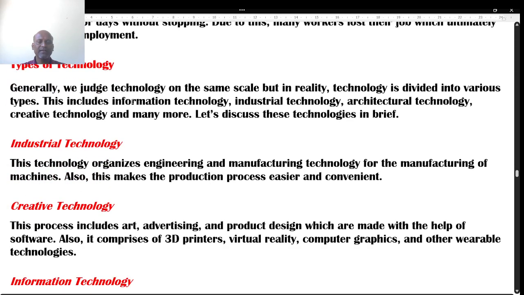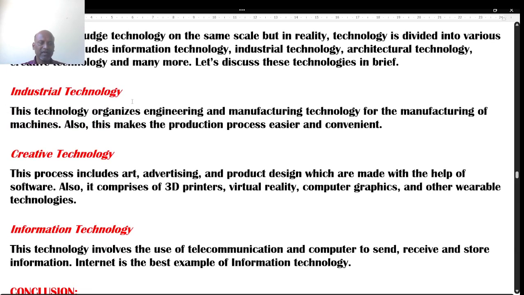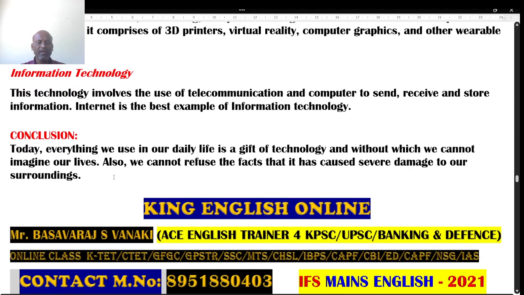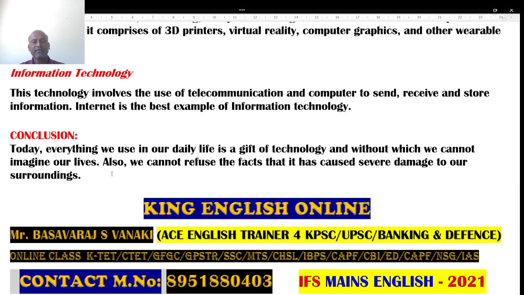Types of technology: industrial technology, creative technology, information technology, and the conclusion. Out of four essays, we can attempt any one. Make sure there are no grammatical errors in a sentence. When you arrange the sentence, it should follow grammatical order. So I'll discuss it with you.